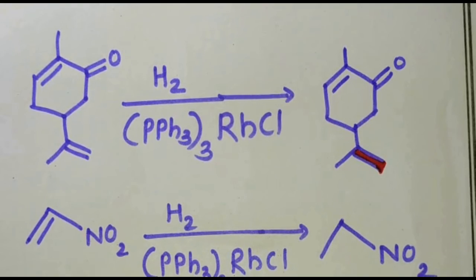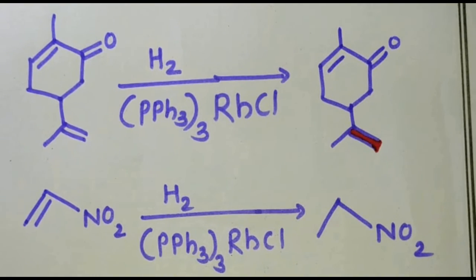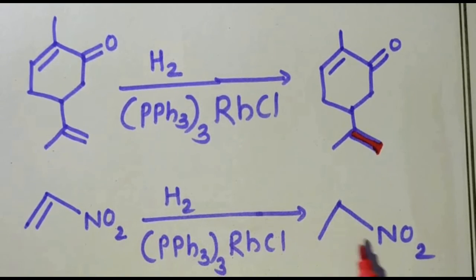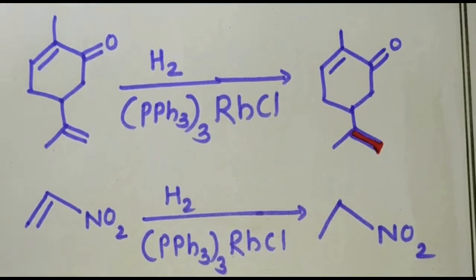Okay, in the fourth example, you can see that this double bond is present and this nitro group is present, so it will selectively reduce the double bond, and the double bond gets reduced here.